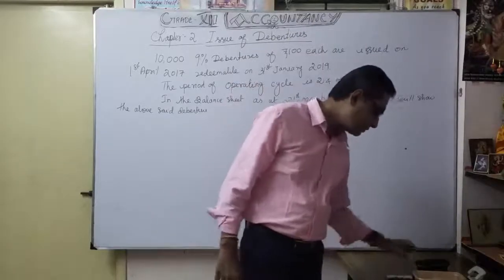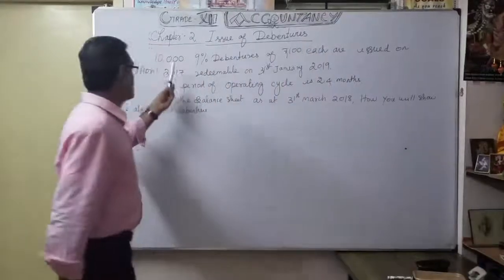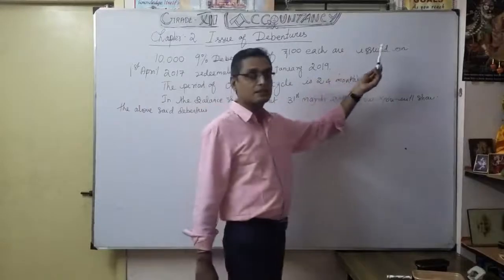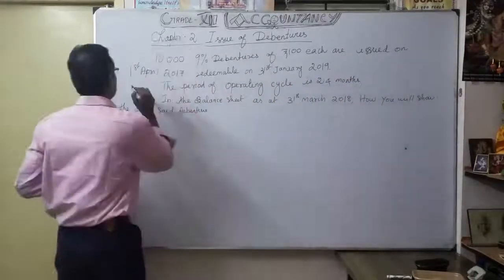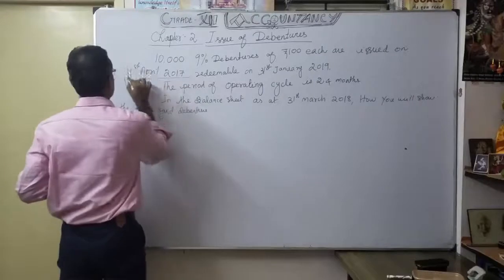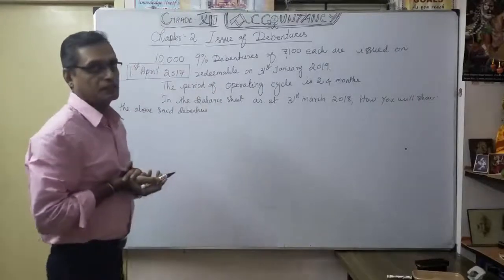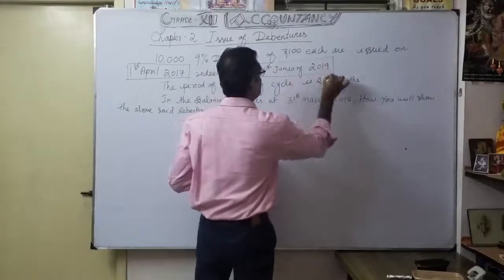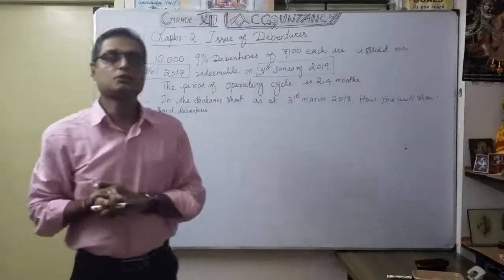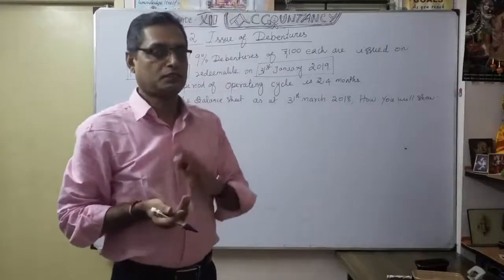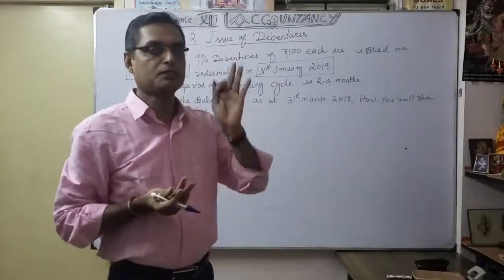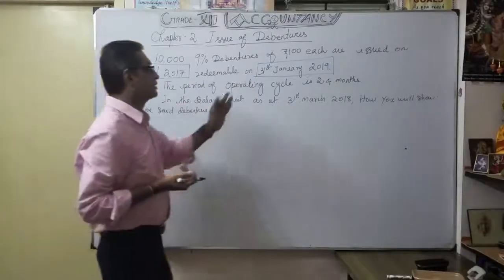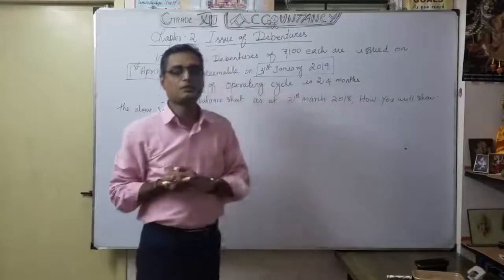Now let's see. Here we have 10,000 9% debentures of 100 each, issued on 1st April 2017, and redeemable on 1st January 2019.